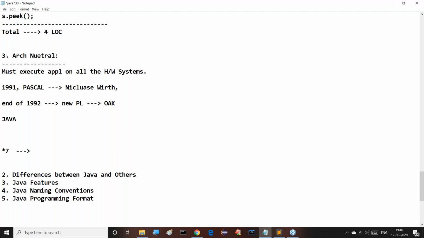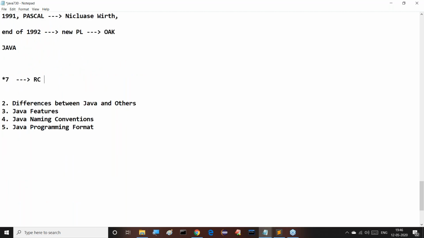What is this Star 7 actually? It's a remote controller. This is the first product which was prepared on the basis of Java. Now, what is the problem with this Star 7?